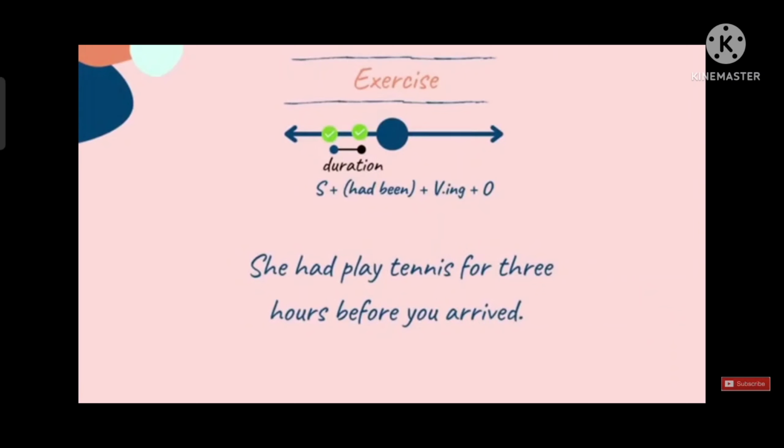Now, let me give you an exercise to validate your learning. I hope by these examples, you would have understood all the things. So, your exercise is to correct the following sentence with the structure of past perfect continuous tense. The sentence is, she had played tennis for 3 hours before you arrived. Only one sentence is there, so you can easily solve it. Pause the video and write the answers in the comment. I will share the answers in a while.